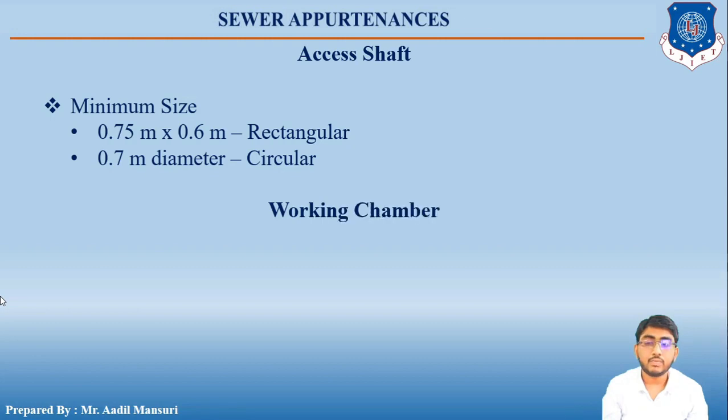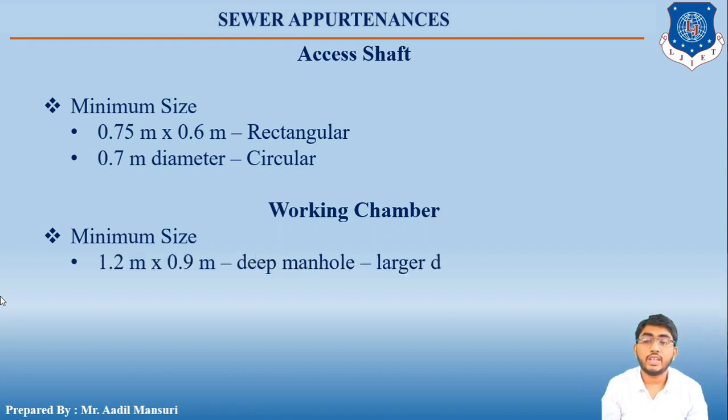Next, talking about the working chamber, in case of a deep manhole, if it is rectangular, then the minimum size should be 1.2 meter by 0.9 meter, and the larger dimension should always be in the direction of flow.